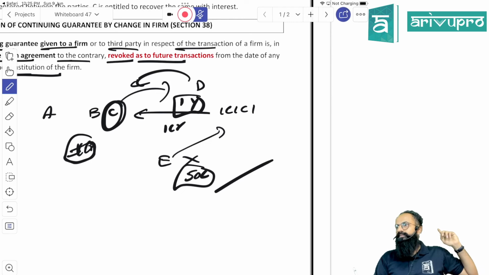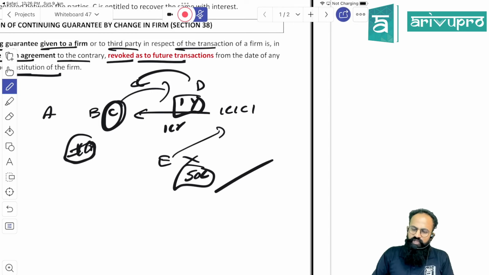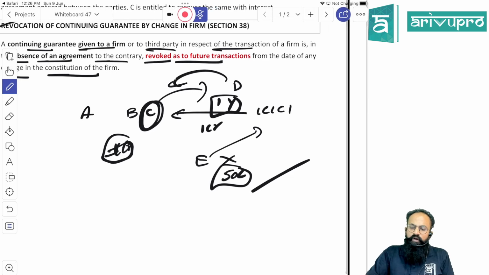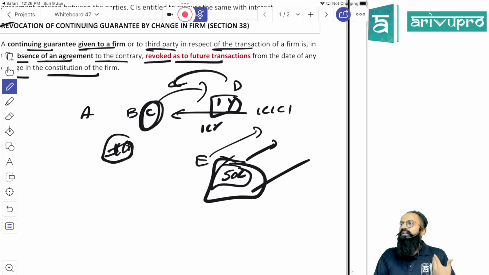Understood this? Pakka? 100%? Yes, sir. Now see here. ABC, whatever continuing guarantee is given, for the continuing guarantee, my liability will stand revoked. Clear?